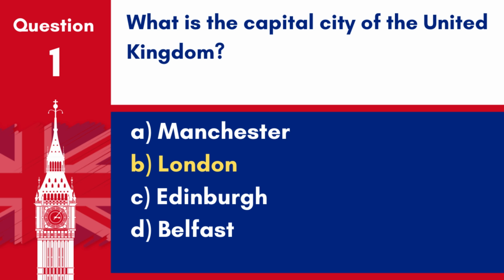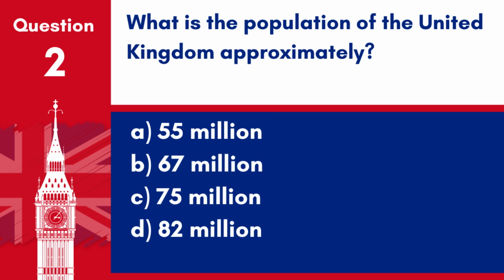centre of the country. Question 2. What is the population of the United Kingdom approximately? A. 55 million. B. 67 million. C. 75 million. D. 82 million. Answer B. 67 million. As of the most recent estimates, the population of the United Kingdom is approximately 67 million